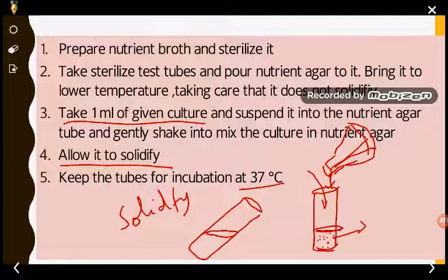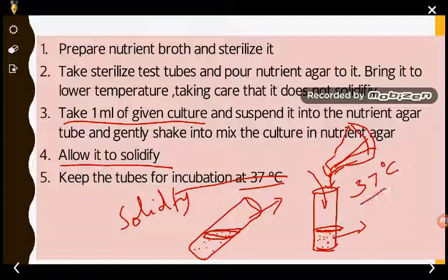This is the upper surface where you can find the bacteria solidified. Certain bacteria are stuck inside, but the maximum number solidify or get attached at the surface. You keep this test tube in a slanting way, that's why it's said to be a slant. We prepare a slant in order to isolate the bacteria from the given culture, and keep it at 37 degrees Celsius.